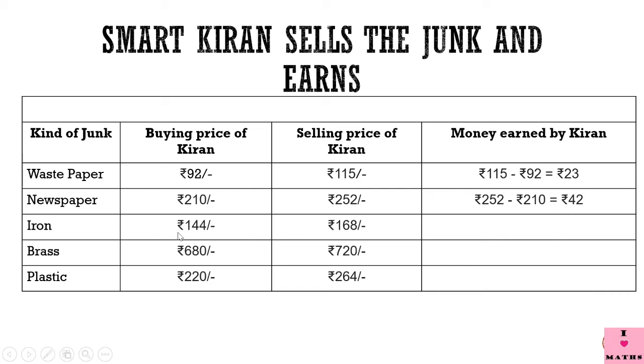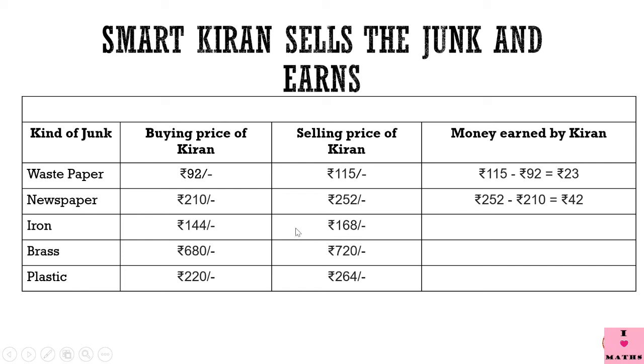Okay. Now when Kiran bought old items made of iron from the junk sellers, she had to pay rupees 144 to those people. And when she sold those iron items to Dinu, she got rupees 168.